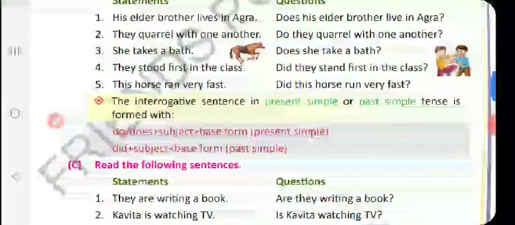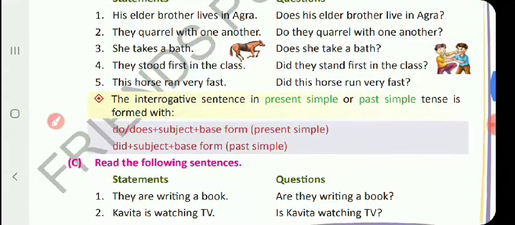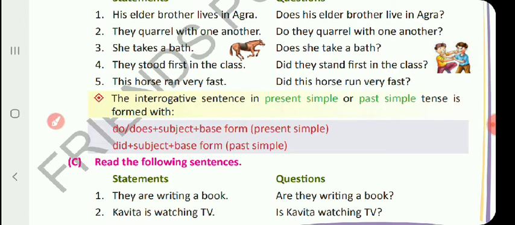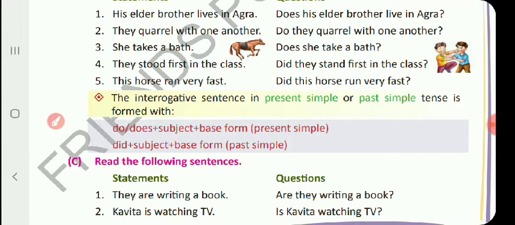Now the fourth sentence, you please see. They stood first in the class. Here plural subject and main verb is past tense. Now let us learn how to change past simple tense into interrogative sentence. If the sentence is past simple tense, for both the subject singular and plural, we use did plus subject plus